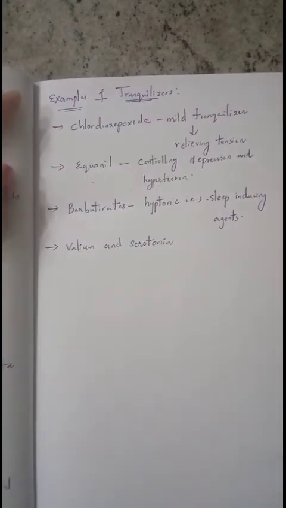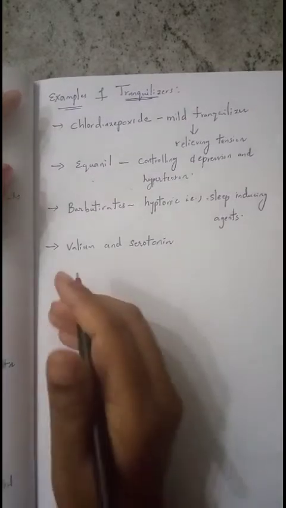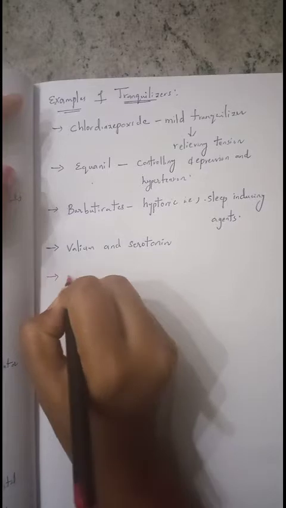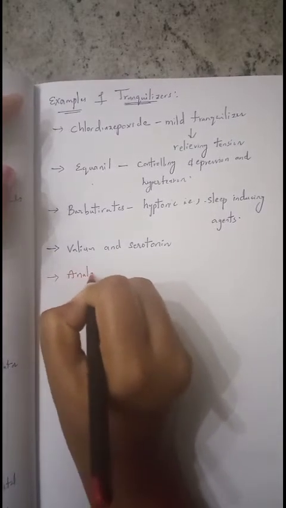Now under the same topic, we want to study one more important type of medicine, that is analgesics.